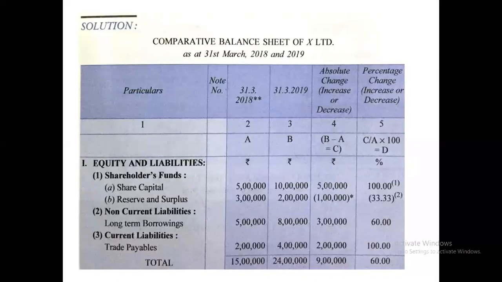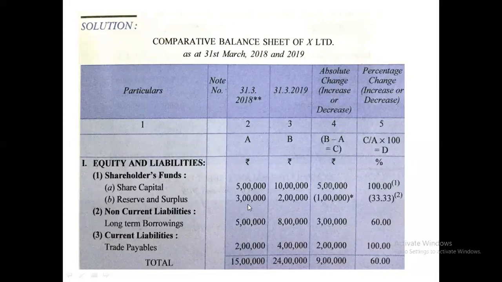First see the liability side. In the liability side, you will see the particular column as it is. Data of 2018 are written first, data of 2019 are written later on, and then data of 2018 are deducted from the data of 2019. Like 10,000 minus 5,000, 10 lakh minus 5 lakh, sorry, will be 5 lakh.